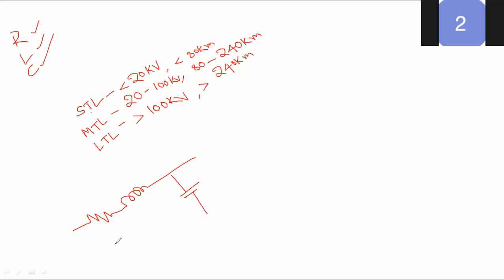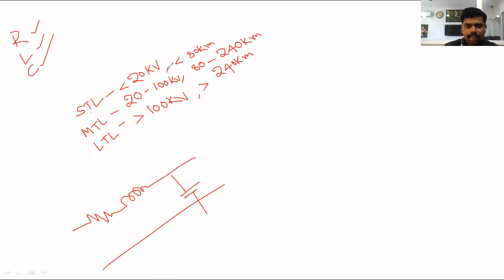In a short transmission line, due to the low operating voltage and short line length, only resistance and inductance are available, that is, R and L. The capacitance is eliminated or negligible.